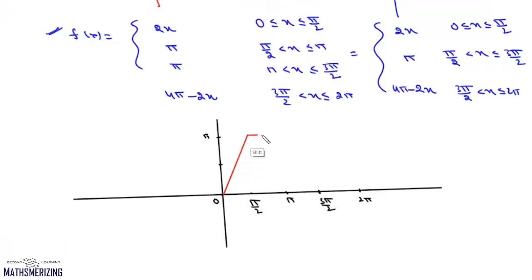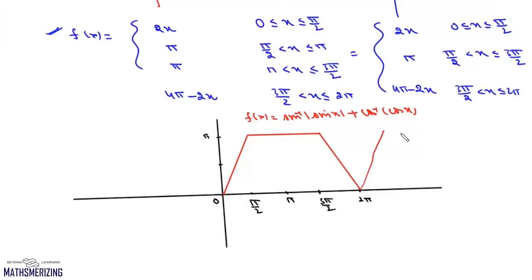Now between pi by 2 and 3 pi by 2, this value is pi. Now between 3 pi by 2 and 2 pi, if we put x as 3 pi by 2, we'll get pi. And if we put x as 2 pi, we'll get the result as 0. So between 3 pi by 2 and 2 pi, it'll be simply this straight line. So that is the graph of this function f(x), which is sin inverse of mod sin x plus cos inverse of cos x. Now this graph will repeat in the same fashion.